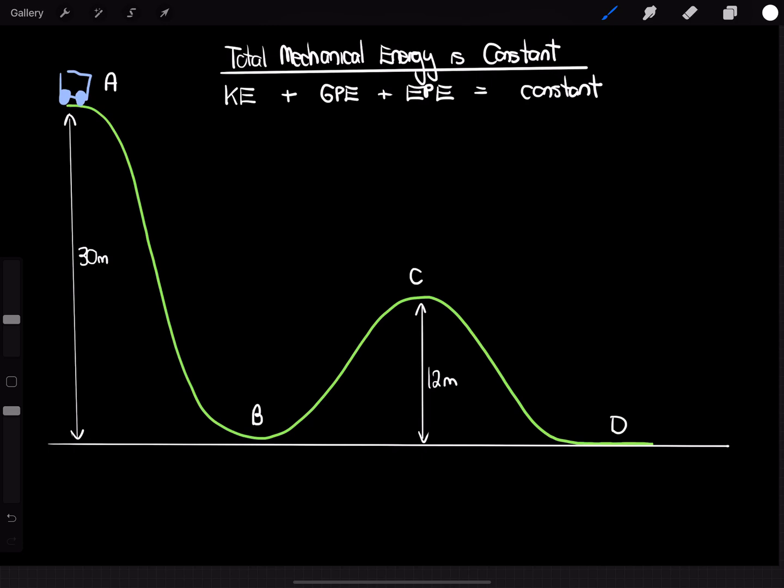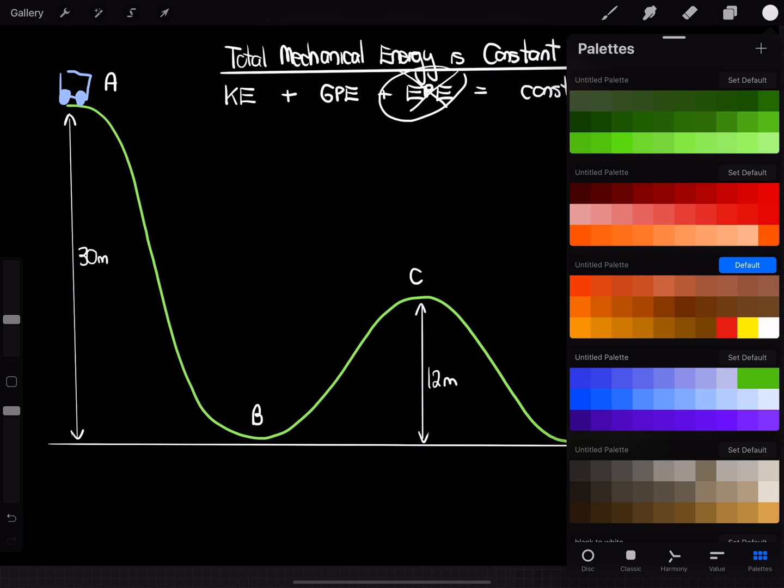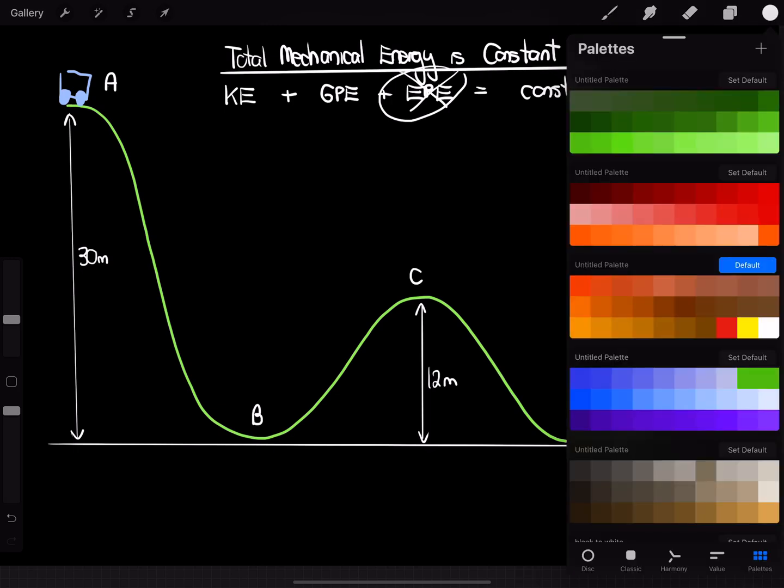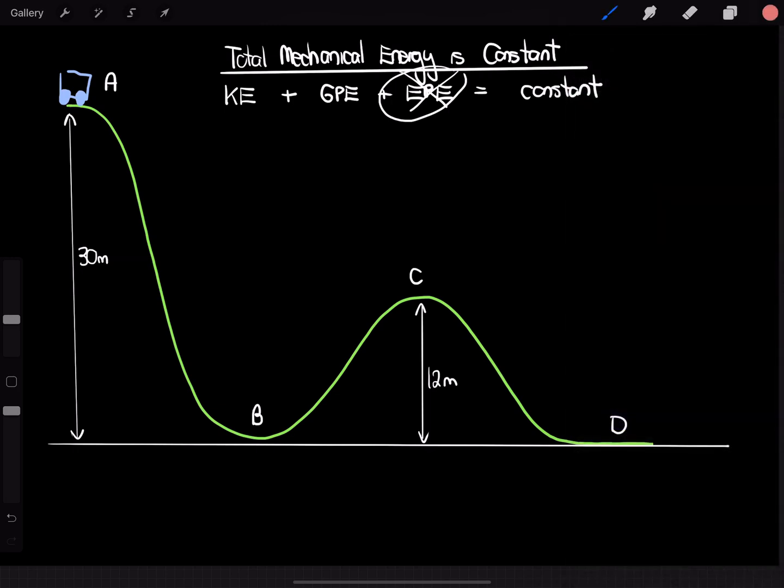Now, in a roller coaster, we haven't really got any springs, so we can disregard the elastic potential energy part because that's to do with springs. But because this object is going to be moving up and down in the gravitational field, certainly kinetic energy and gravitational potential energy will be there.